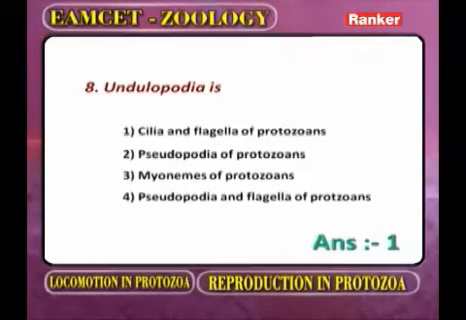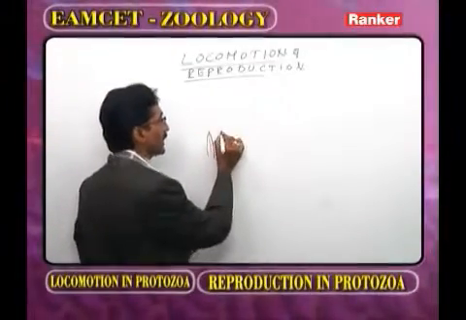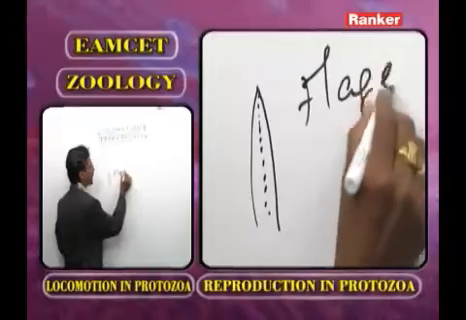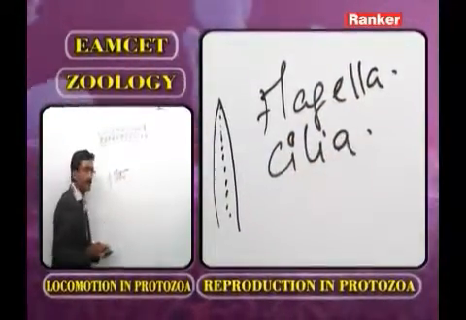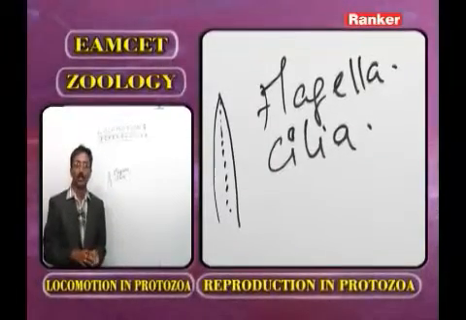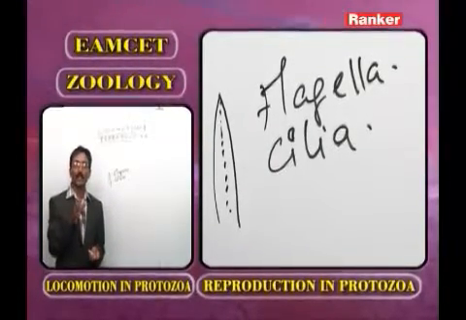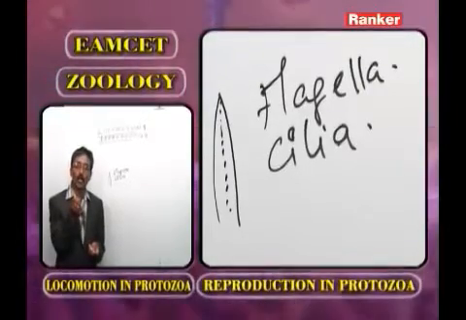Now as we observe the second type and third type of locomotory organelle, the second type we call flagella and the third one we call cilia. The flagella and cilia arise from the basal granule. According to the opinion of L.H. Hyman, the flagella and cilia are called Angelopodia.